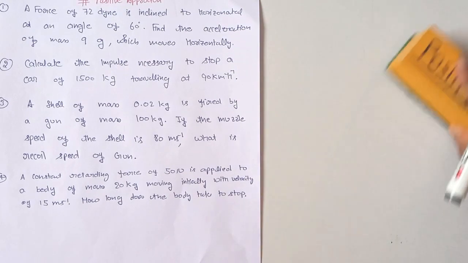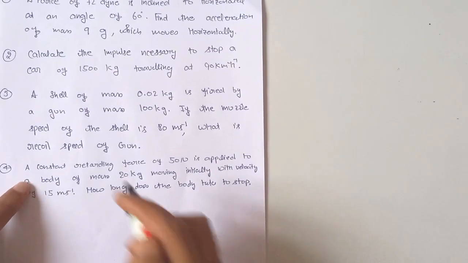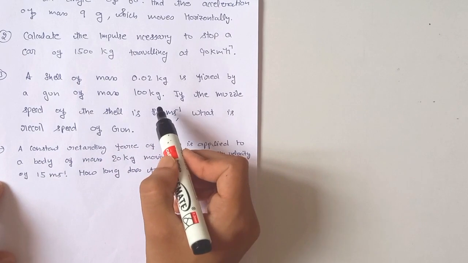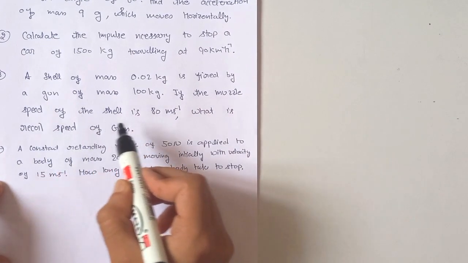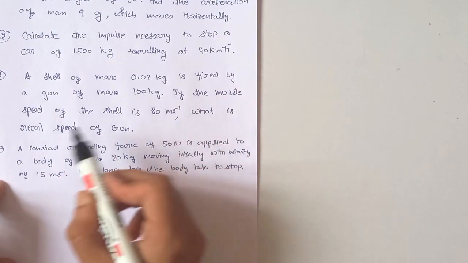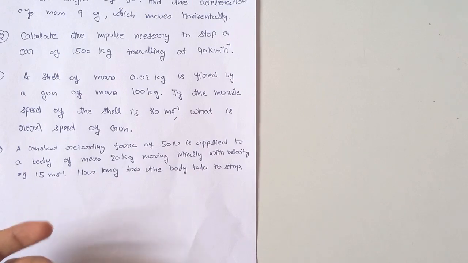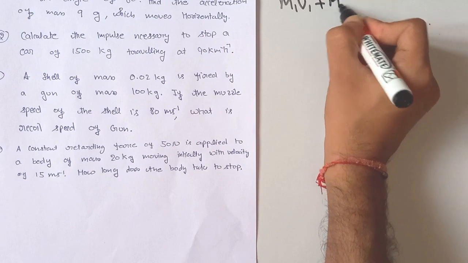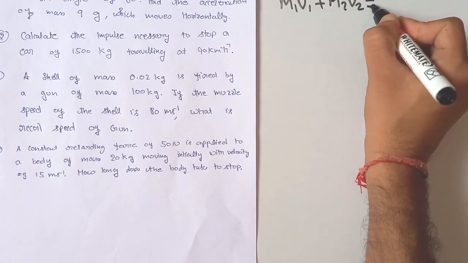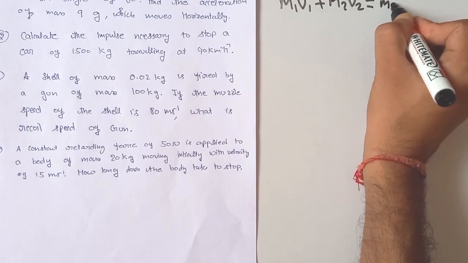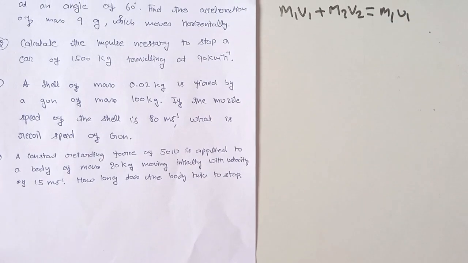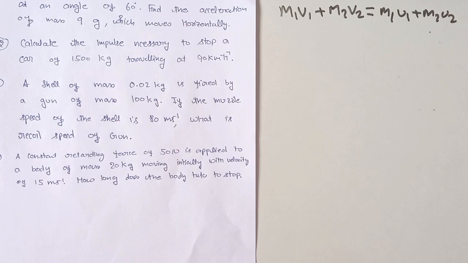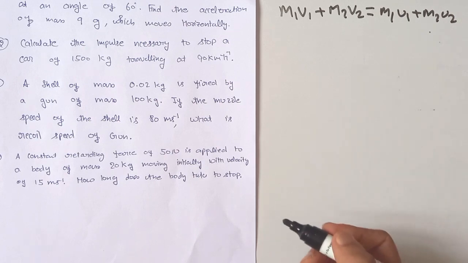Our third numerical is: a shell of mass 0.02 kg is fired by a gun of mass 100 kg. If the muzzle speed of the shell is 80 meter per second, what is the recoil speed of the gun? Here we are using the formula m1v1 plus m2v2 is equal to m1u1 plus m2u2. This is conservation of momentum.